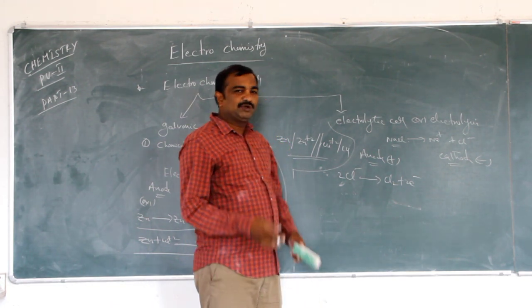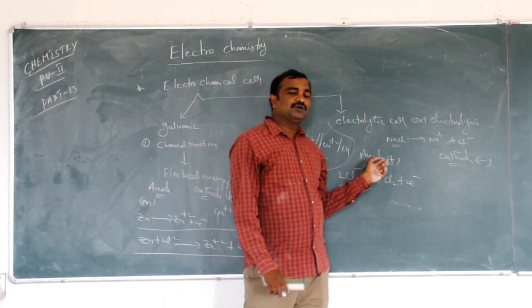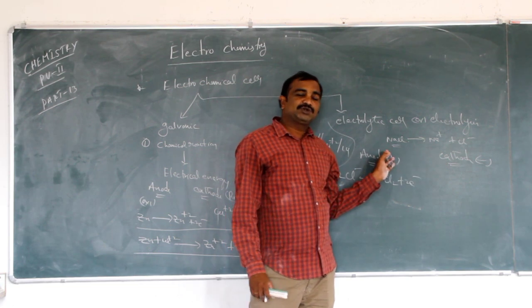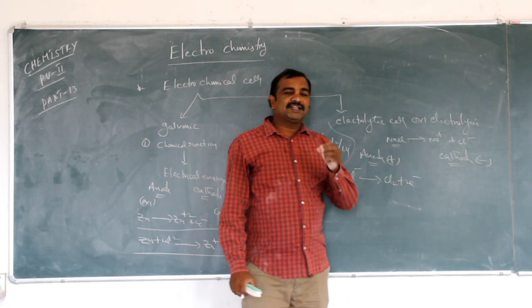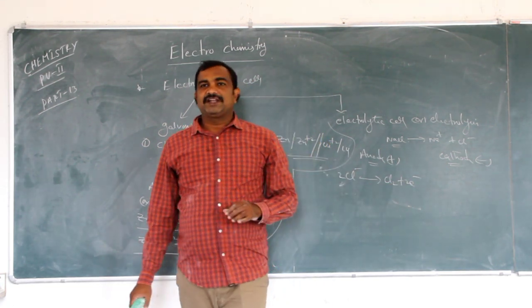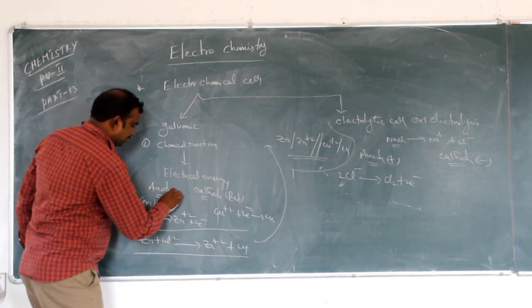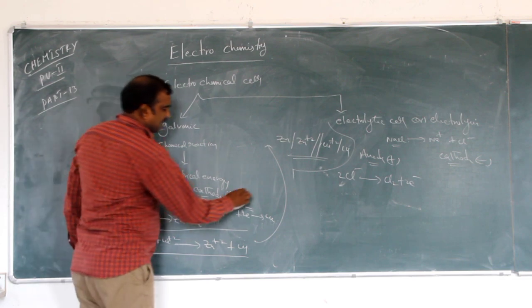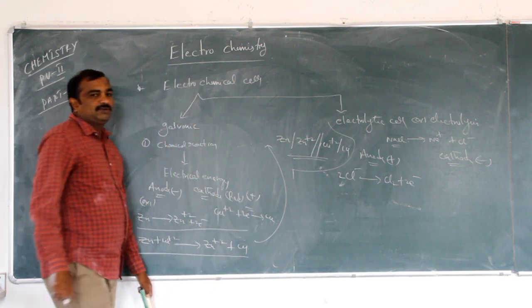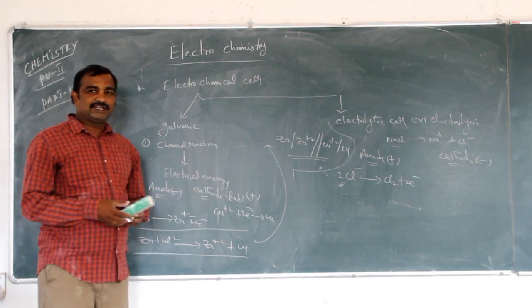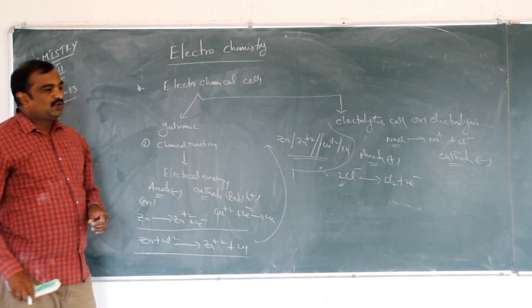In the galvanic cell, by contrast, the anode is the negative terminal and the cathode is the positive terminal, so we connect them oppositely.